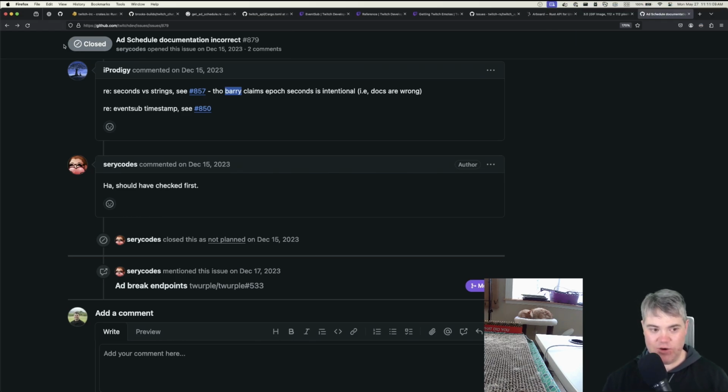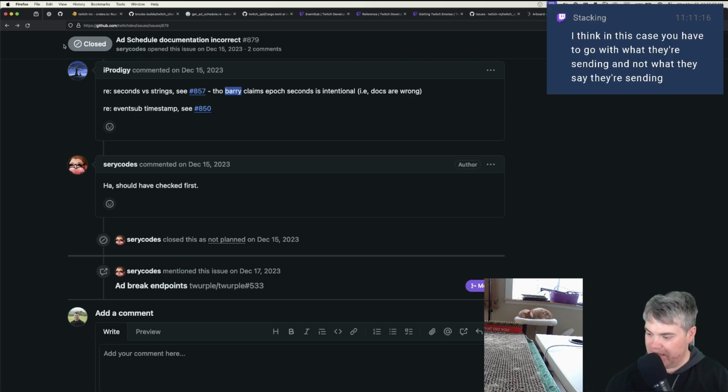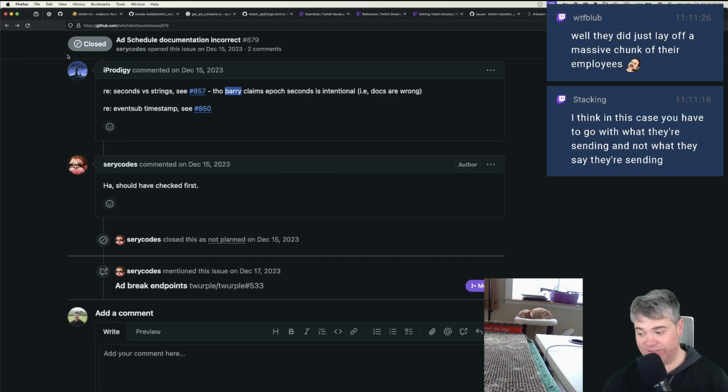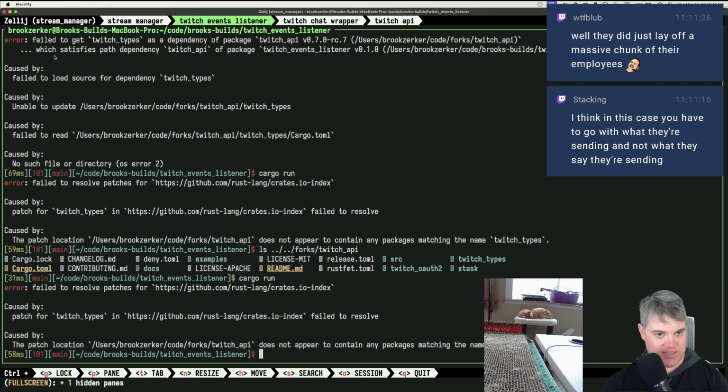So I don't think I'm gonna be able to get the countdown timer to it, which is unfortunate. I think in this case you have to go with what they're sending and not what they say they're sending. True. Absolutely agree. They did just lay off a massive chunk of their employees. Apparently they laid off the people that were actually working on the APIs and or documentation, which is unfortunate.